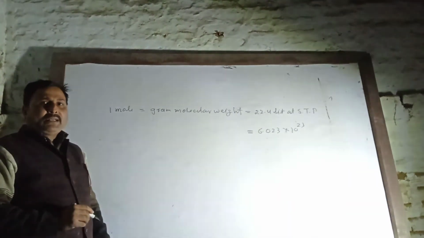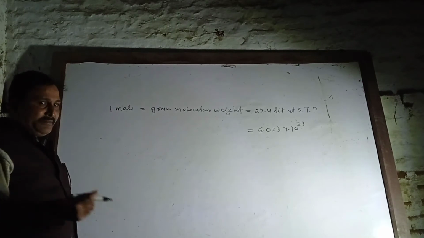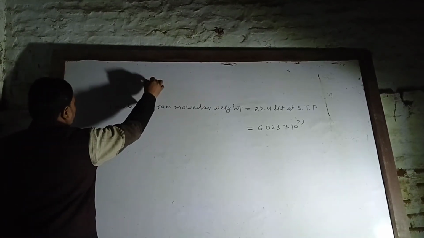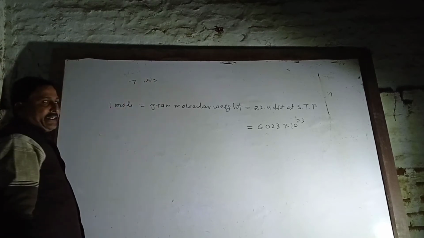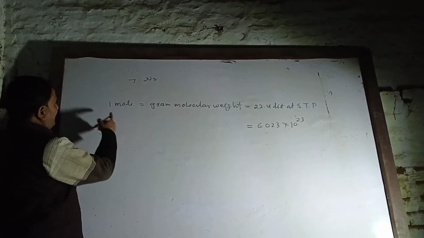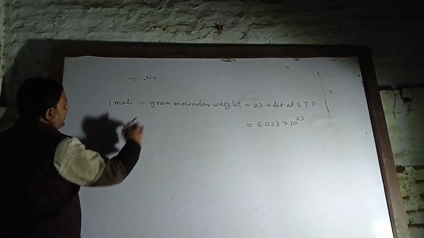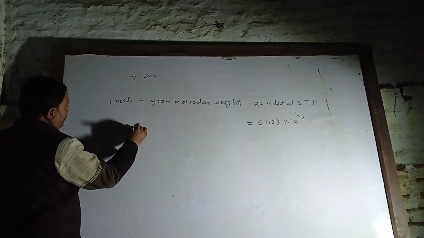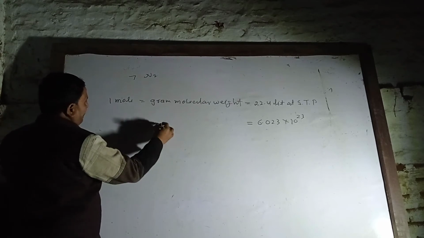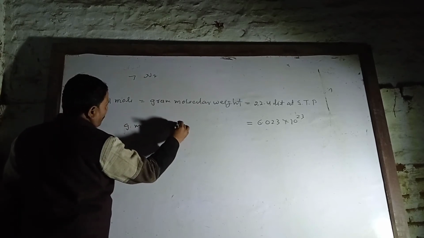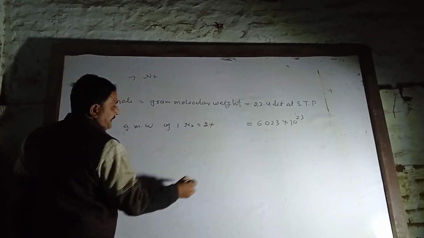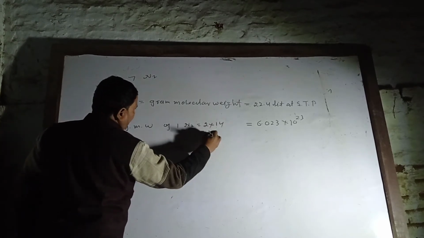Suppose that find the number of mole in 7 gram nitrogen. See, 1 mole is equal to gram molecular weight. Gram molecular weight of nitrogen, 1 mole nitrogen is 2 into 14, 28.